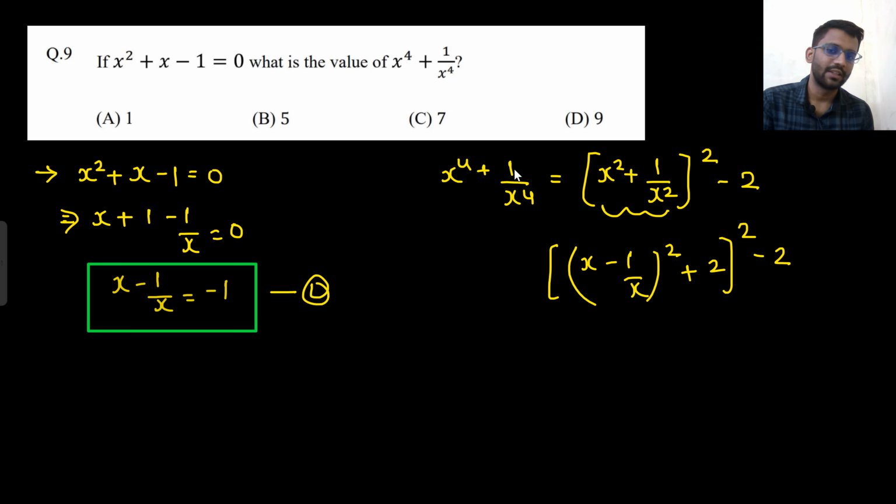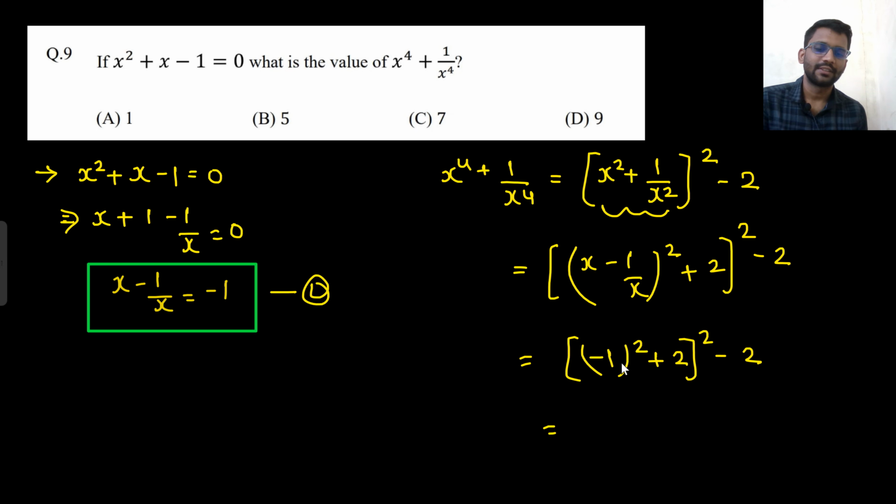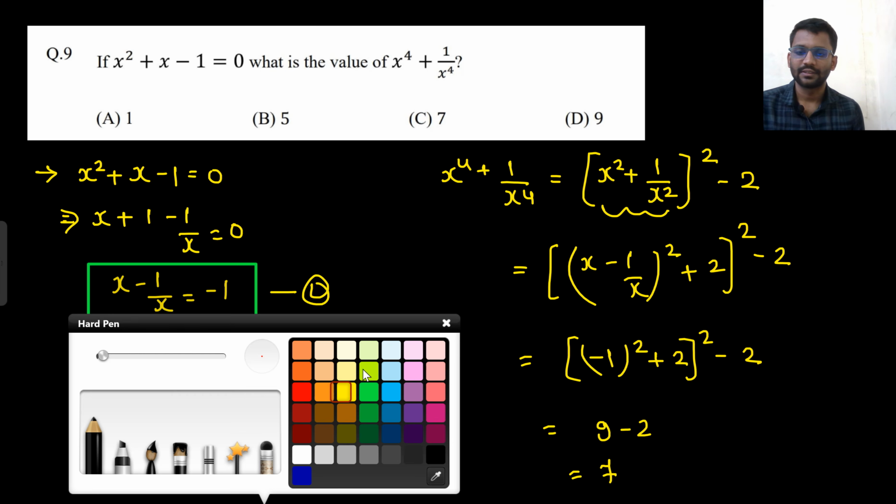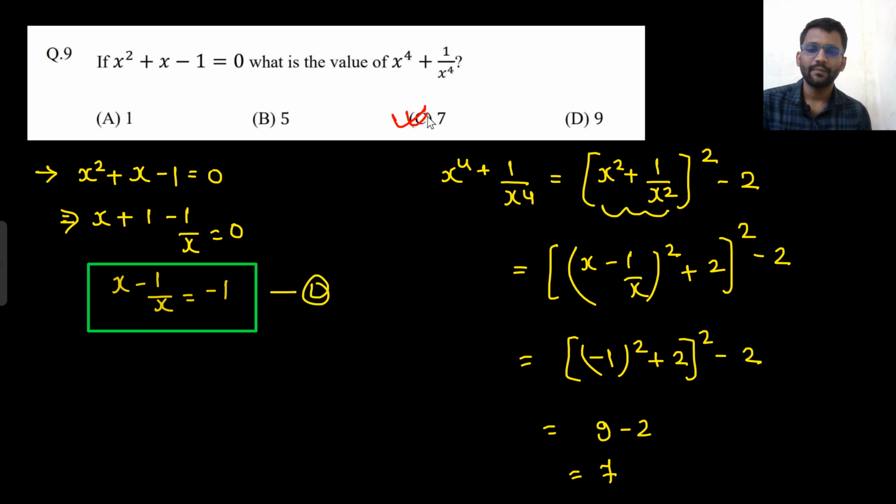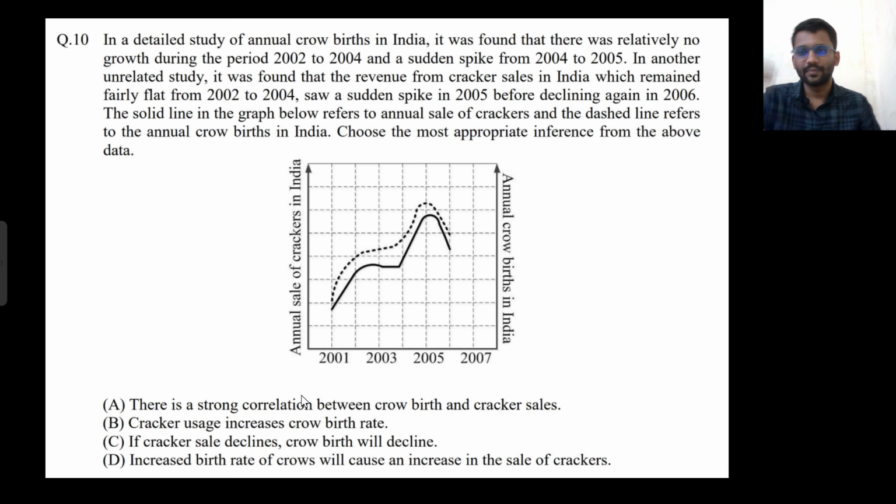Now you can solve this one. This one would come: x minus 1 by x is minus 1, whole square plus 2, whole square minus 2. 2 plus 1, 3. 3 square, 9, minus 2. So the answer would be 7. So here our answer is 7. Well and good. Let's move on to the next problem.